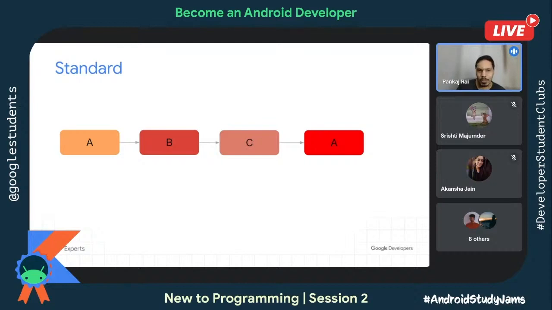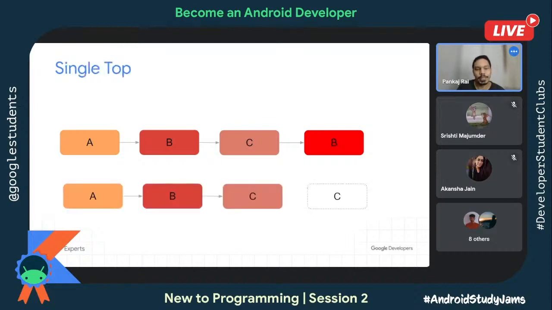But if you do not want this behavior, then you can add single top. Single top is like, say for example, you have activity A, B, C, and now you want to launch B. Because B is not on the top, the current visible activity is activity C. From activity C, you're trying to launch activity B, which was already seen before. So it will launch a new instance of activity B.